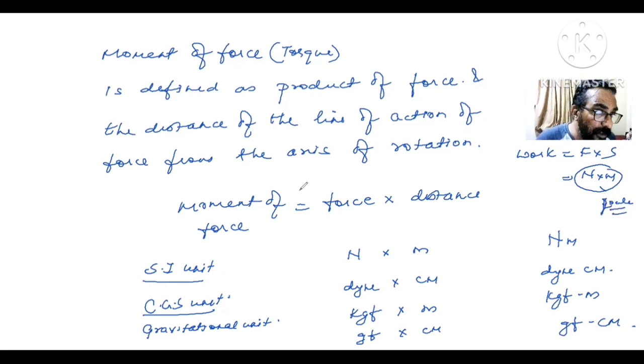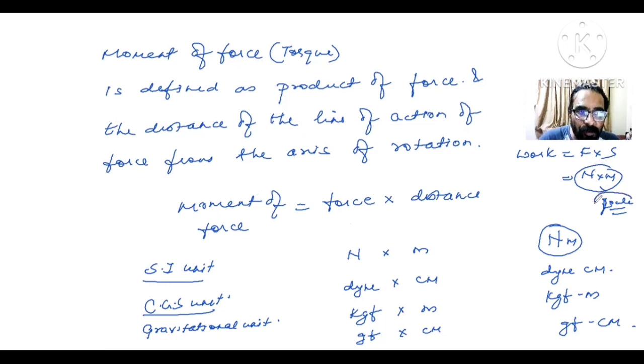Now, this Newton meter, for moment of force, you cannot give this name. You can give it to work, Newton meter is for work, but you cannot call the moment of force Newton meter as joule. Now, what's the reason behind it? Simple. This moment of force is a vector quantity, whereas work was a scalar quantity.